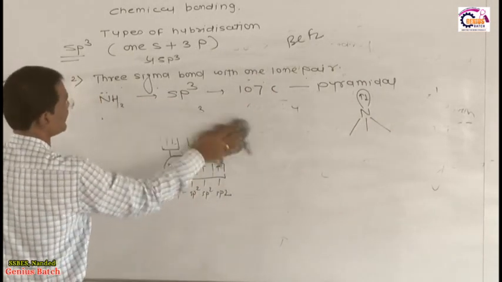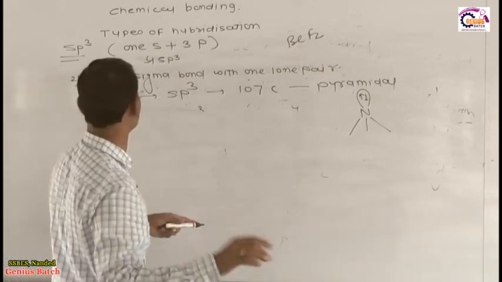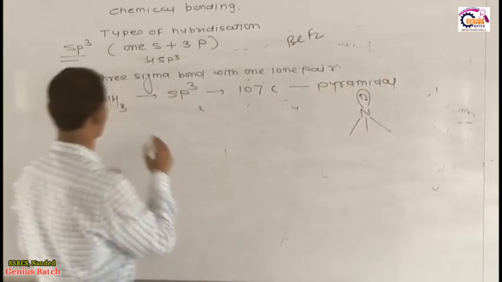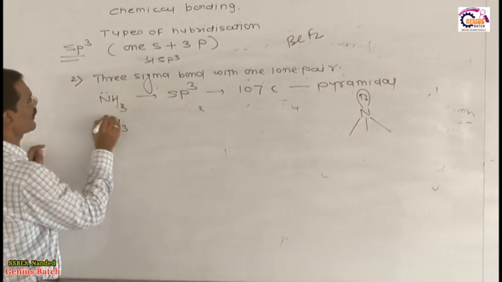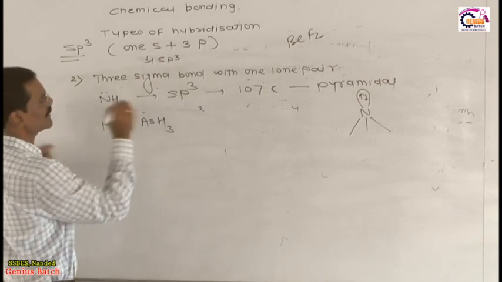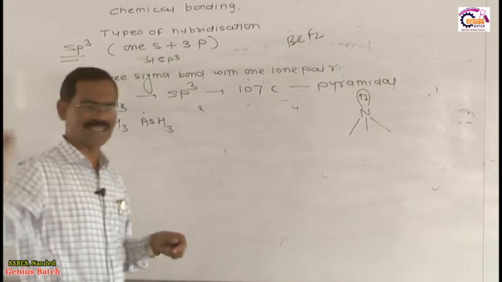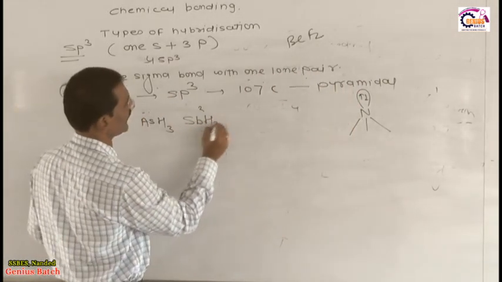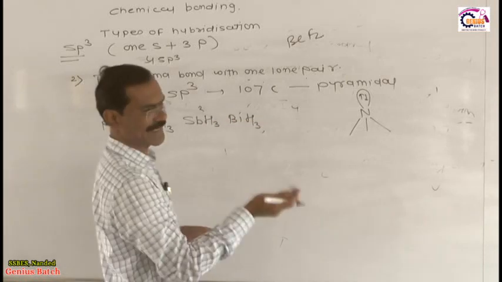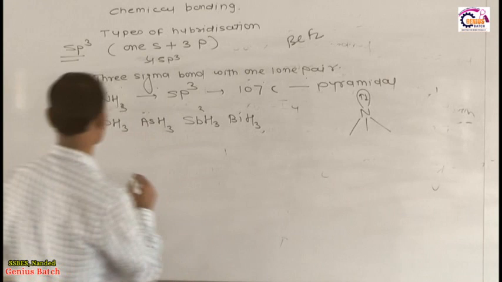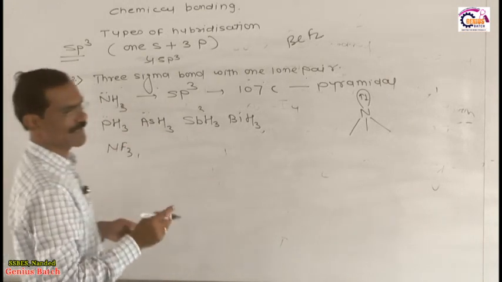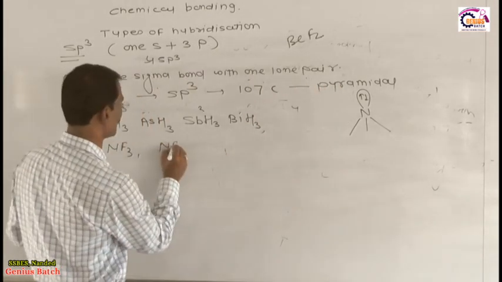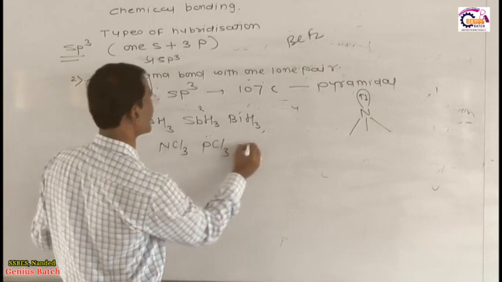Now by considering this concept, I will give you examples of 3 sigma bonds with lone pair. The examples are NH3 from the nitrogen family, then PH3 with a lone pair, then AsH3 arsenic, SbH3 antimony hydride, then BiH3 bismuth hydride. All of them are from the same family. Next example is NF3, that is nitrogen trifluoride. Another example NCl3, PCl3.